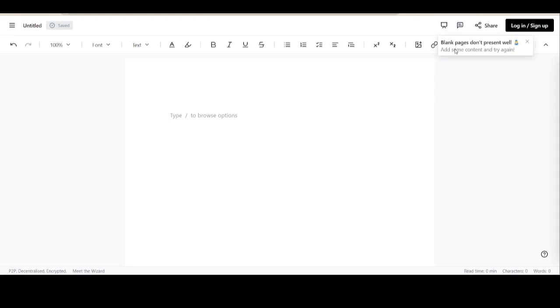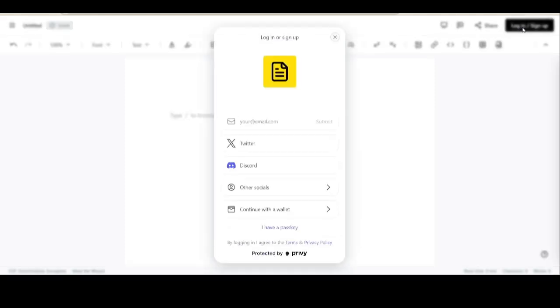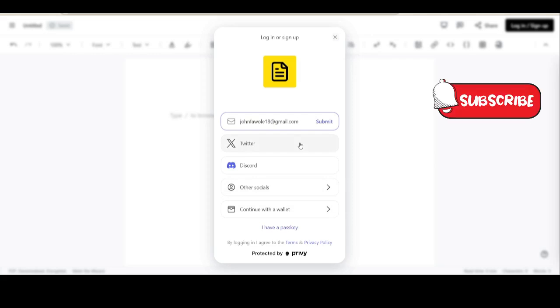And this is also something you can try out, but you can log in any way you want. They used Privy, so with that you can use your socials if you don't want to use your wallet. For me, I simply used my Gmail and it's working very fine.